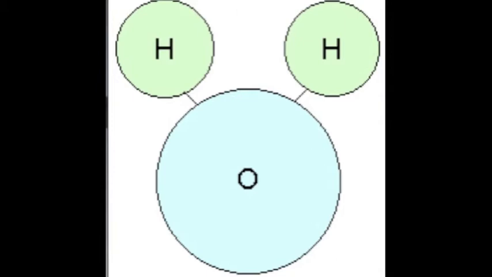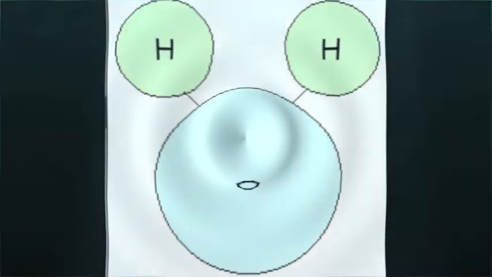Because water is polar, the two ends of the molecule have opposite charges, allowing it to form hydrogen bonds. Hydrogen bonds can form because the slightly positive hydrogen of one molecule is attracted to the slightly negative oxygen of a nearby molecule. Water's emergent properties come from hydrogen bonding.